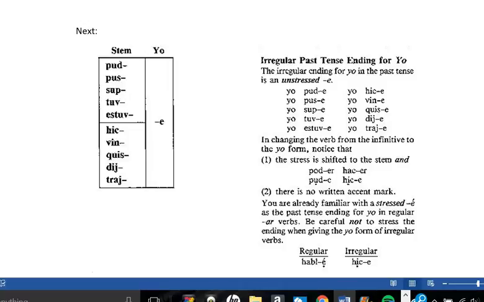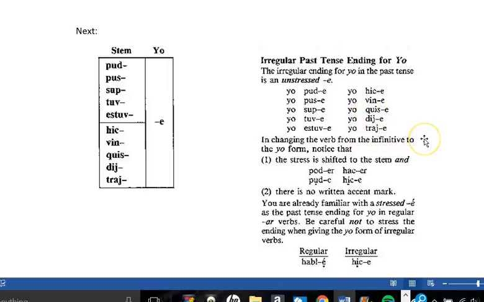So next, now that we've talked about the tú, nosotros, and ellos forms, now we're going to talk about the other forms. And they're in a separate chapter because they're very irregular. First things first, it's the irregular past tense ending for the yo form. Okay, it's an unstressed E. Pude, puse, supe, tuve, estuve, hice, vine, quise, dije, traje.